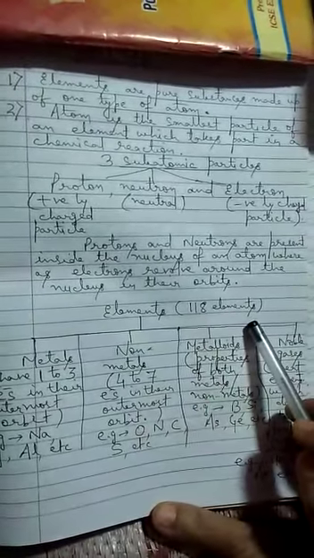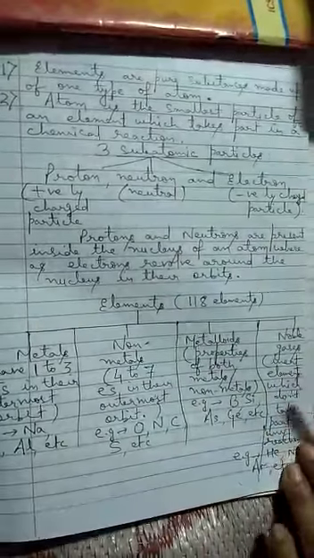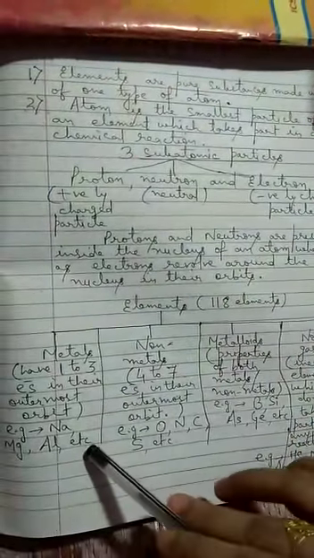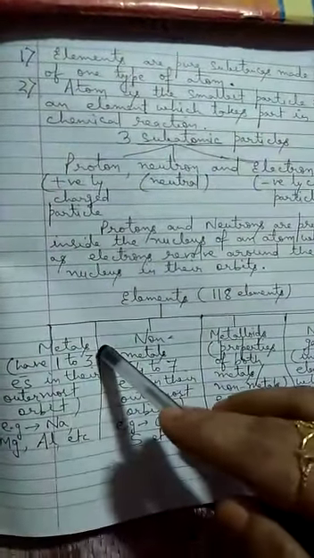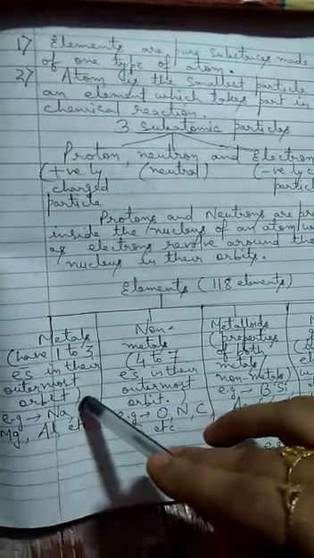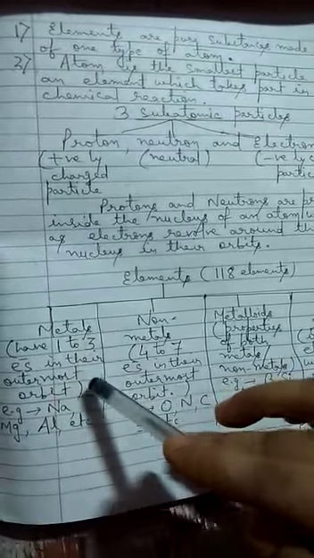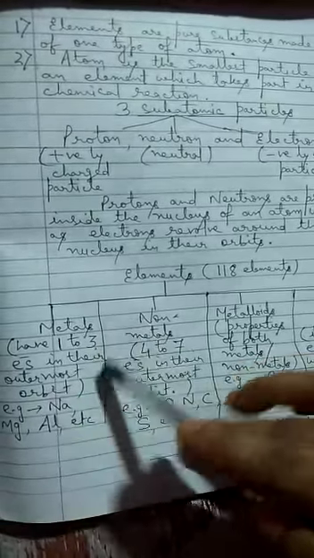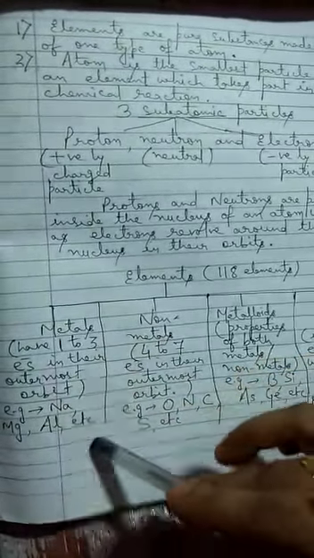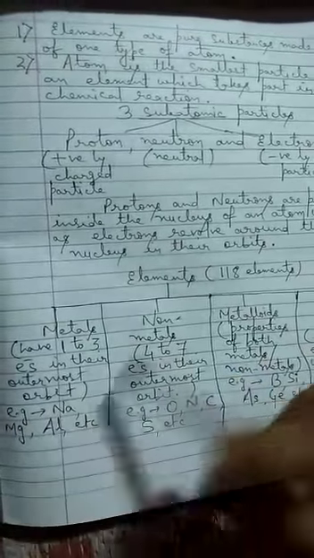So far 118 elements are discovered. Now these 118 elements are divided into metals, non-metals, metalloids and noble gases. Most of the elements are metals. Metals have 1 to 3 electrons in their outermost orbit. So what they will do? They will try to lose these fewer electrons from their outermost orbit, and thus they become positively charged. Example: sodium, magnesium, aluminum, these all are metals.